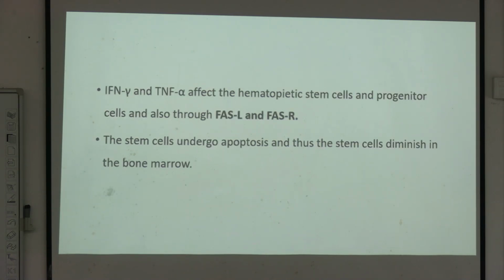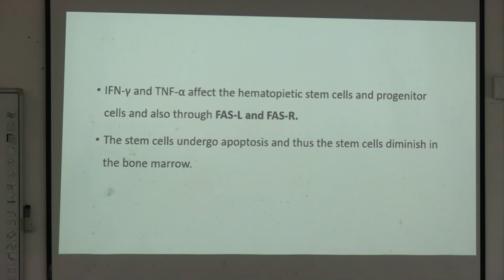Then these interferon gamma and TNF-alpha affect the hematopoietic stem cells and progenitor cells, and also through Fas ligand and Fas receptor. This Fas ligand and Fas receptor are involved in apoptosis. That's why I am telling apoptosis is the main thing in this aplastic anemia.